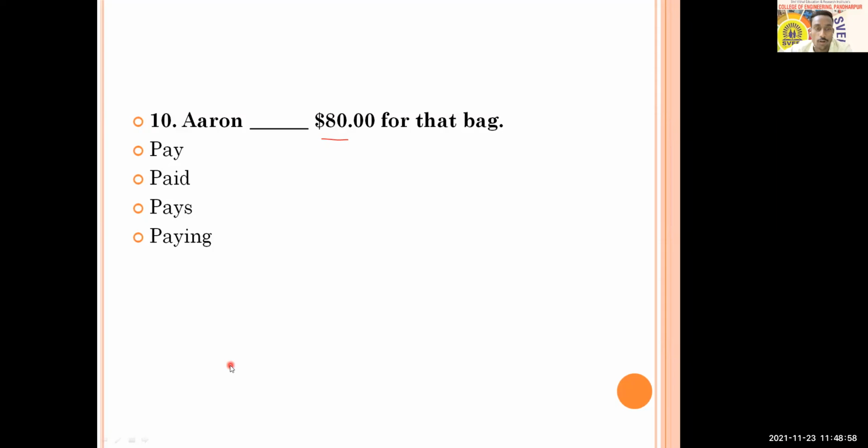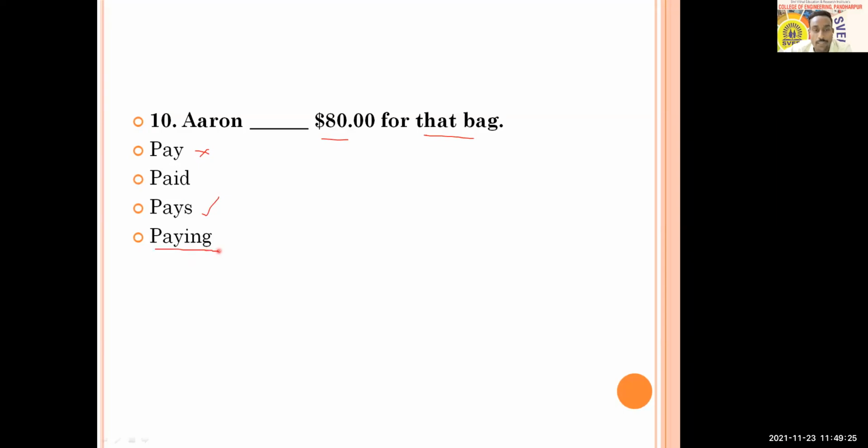In the poll, we got maximum response here also. So we'll just close this poll right now, and we'll go for the conclusion and answer of this question. Okay. So that bag tells you that the shopping has already been done. So you cannot go for pay. Pay is an irrelevant option here. You cannot go for pays. So what is left? Paid and paying.